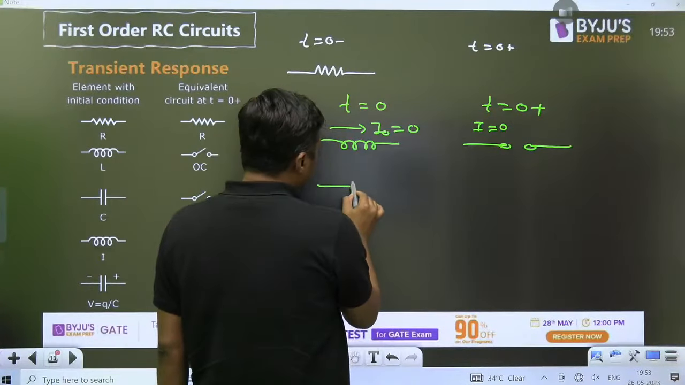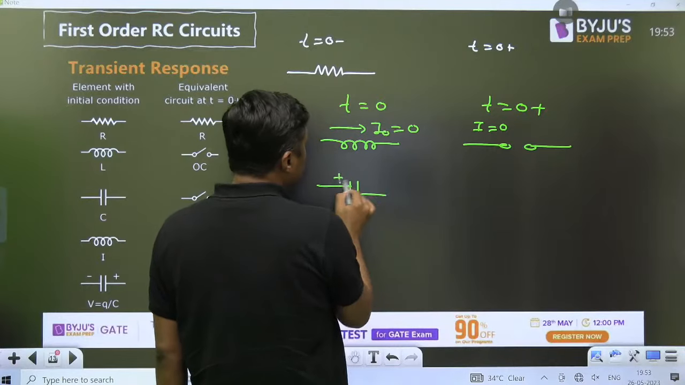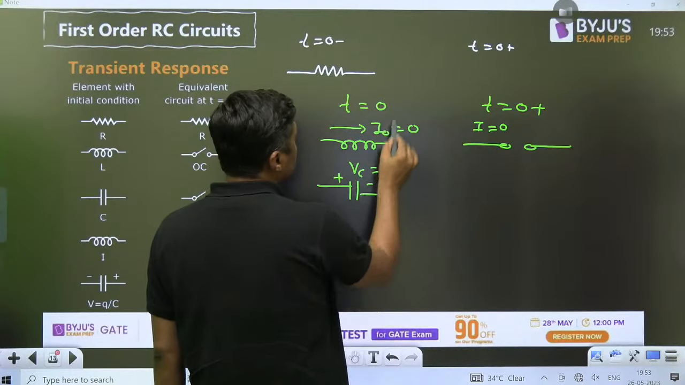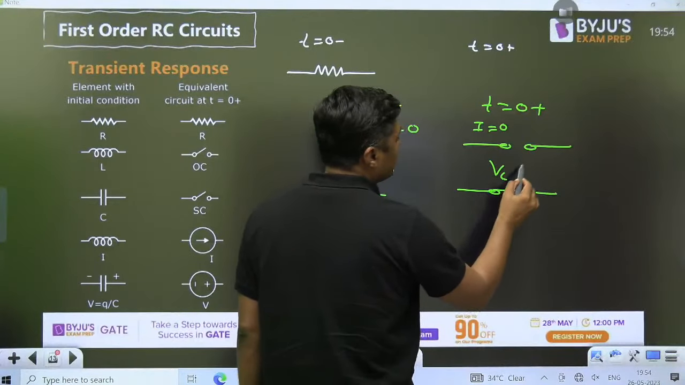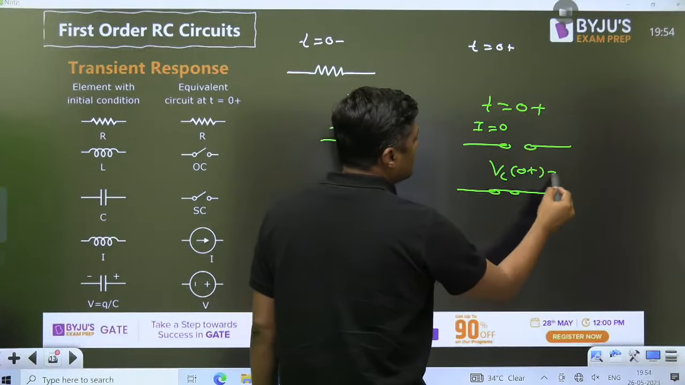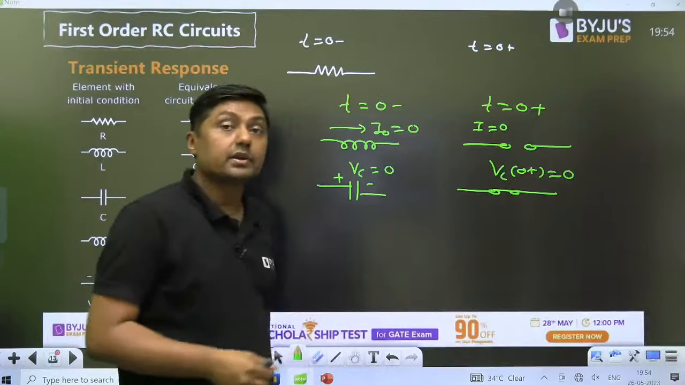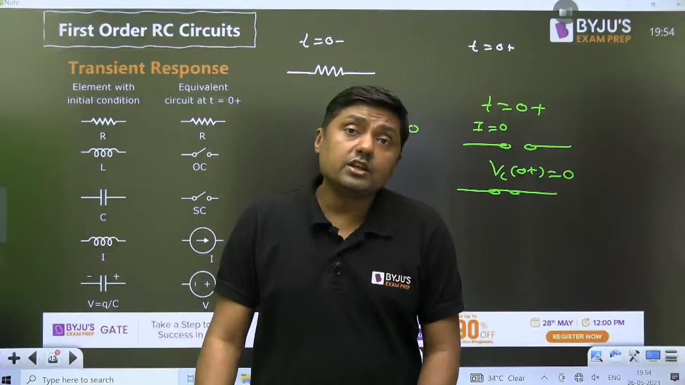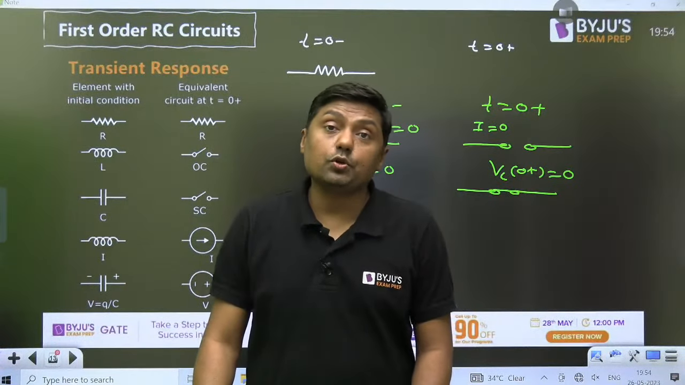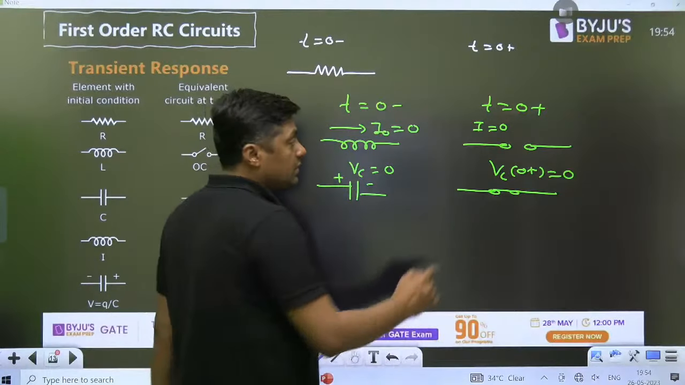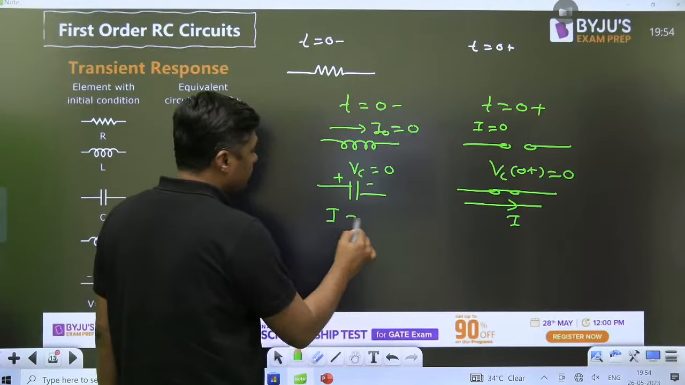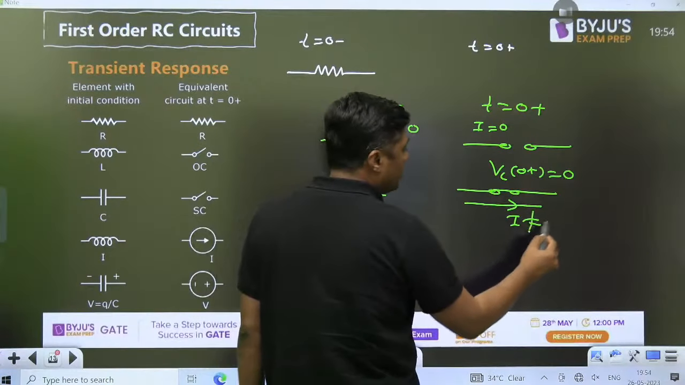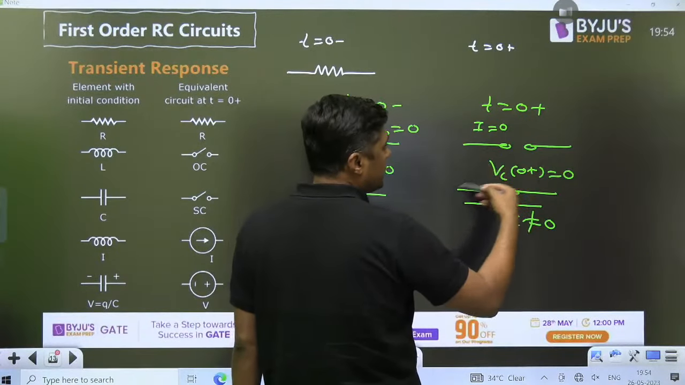Capacitor. If the initial voltage across the capacitor is 0, then it behaves like a short circuit initially, because the voltage is again 0. If it behaves like a short circuit, it means what? Voltage is 0, but it will allow the current. Current can flow. Here the current was 0, but here the current is a non-zero value. It can allow the flow of current.